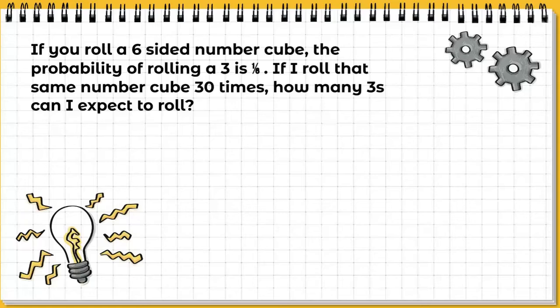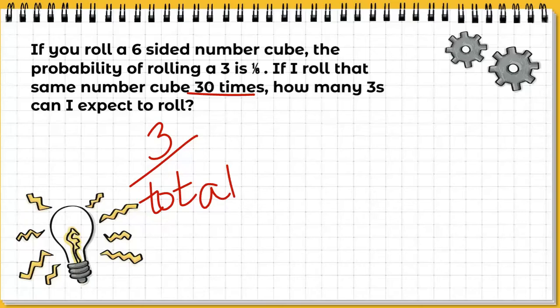So our first problem is if I'm rolling a 6-sided number cube, or dice, the probability that I roll a 3 is 1 out of 6. If I roll that same number cube 30 total times, how many 3s can I expect to roll? So I'm thinking about it in the sense of rolling a 3 over the total number of times. Well, they told me that the probability, theoretical probability of rolling a 3 was 1 out of 6. So I want to know how many times could I expect to roll that 3 out of a total of